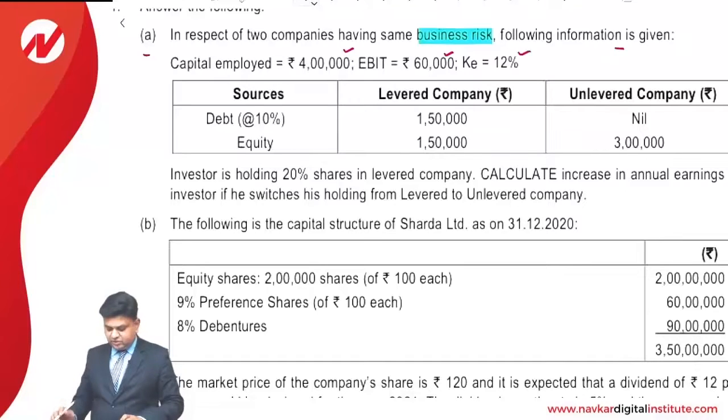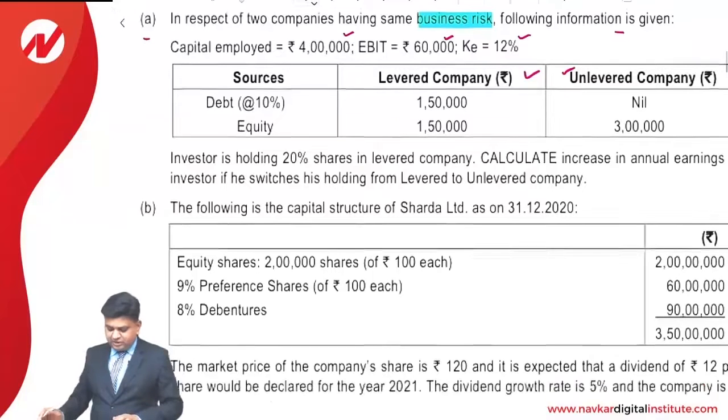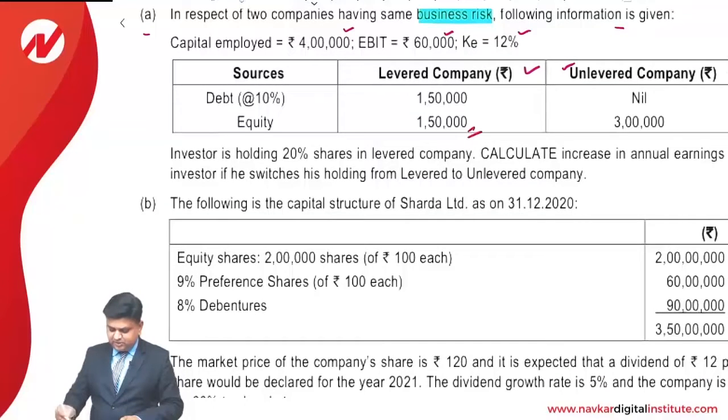K is given as 12%. Levered stands for a company which has introduced debt financing in the capital structure. An unlevered company means a company which does not have debt financing. In total, it is 3 lakhs of rupees in both the cases. However, the capital structures are different.